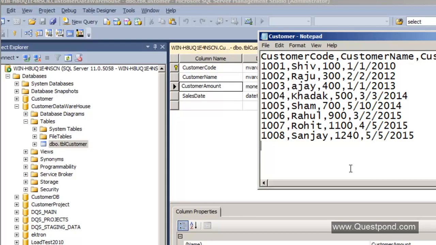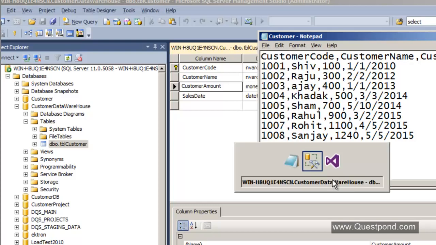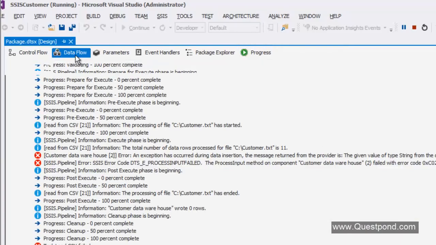Because of that, it must be trying to take a nothing value, and that nothing value is not able to convert into money. So let us delete these empty values here. Let me save this file. Now let me rerun this package.